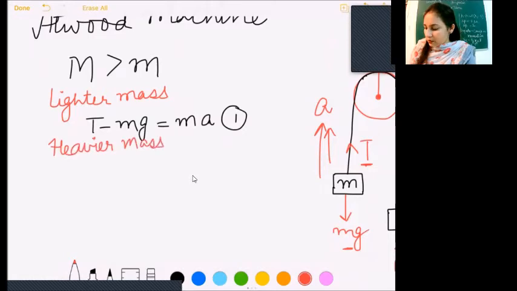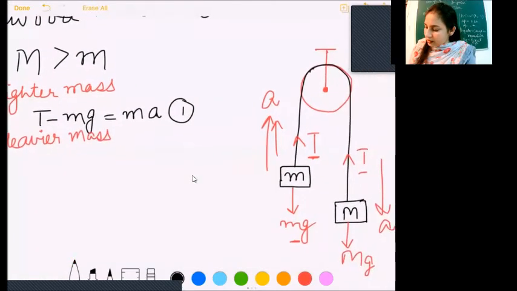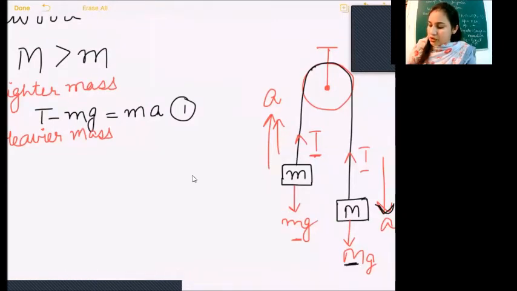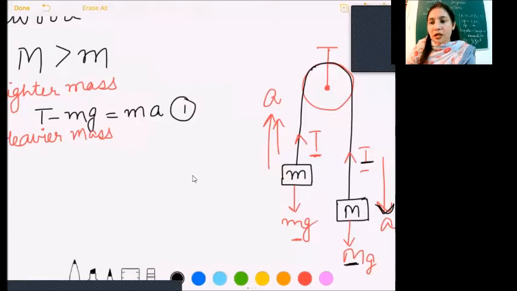For heavier mass, let us look at the free body diagram. In the direction of acceleration, we'll take the difference, that is bigger force minus smaller force is equal to net force. So we'll be writing Mg minus T is equal to Ma. Let us call it equation number 2.